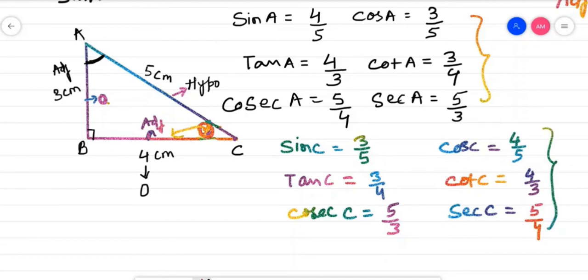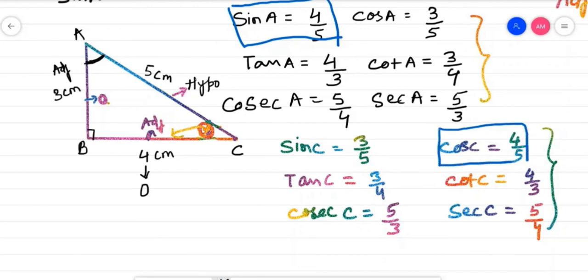It's very important. You have to see this. See, sin A is equal to 4 by 5. Let me change this color so that it will be more visible to you. See, sin A is equal to 4 by 5, and if you can see here, your cos C is also equal to 4 by 5. We are considering the same triangle here. Only in one triangle we have tried to find the ratios of A as well as the ratios of C. Now when we have taken out the ratios of A and ratios of C, what is our observation?